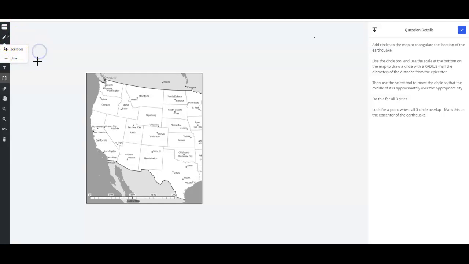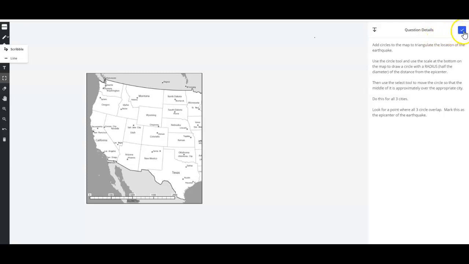I wanted to walk you through the earthquake epicenter activity final question because the whiteboard tools are not very obvious, and so I wanted to help you out locating what tools you'll need in order to draw 3 circles for the distances from each of the cities to the earthquake epicenter. It might help to write down the distances that you calculated in those questions so that when you come to draw them on the whiteboard, you'll have them handy.